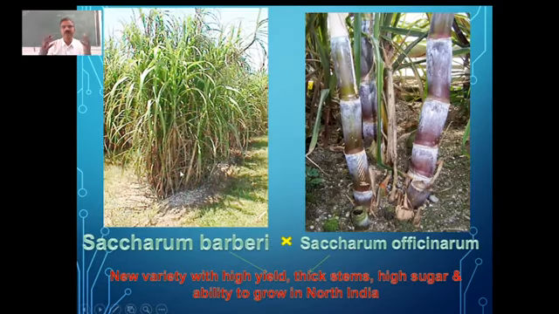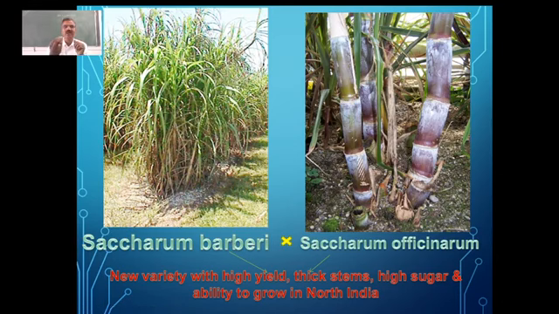And another important thing which has been done: we have the sugarcane variety, Saccharum barberi. This is the variety which was grown in North India. The problem with this barberi variety was it was not giving us good yield.